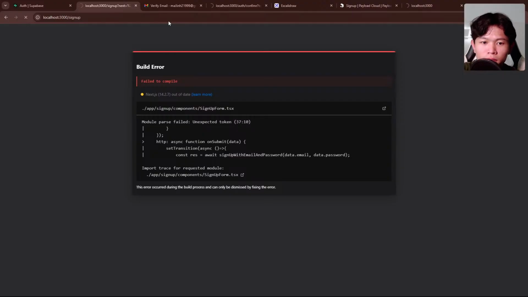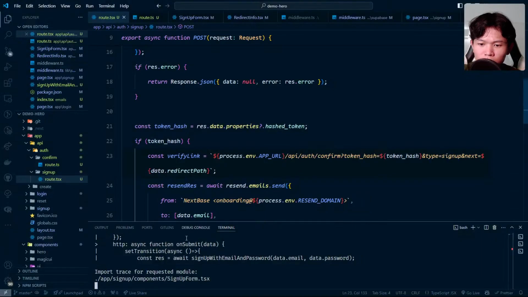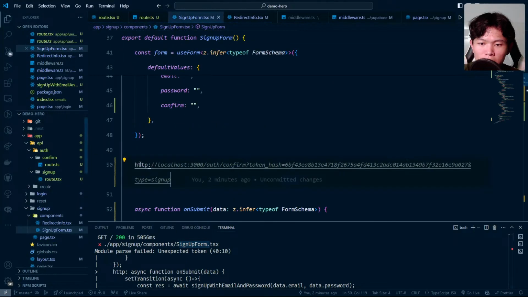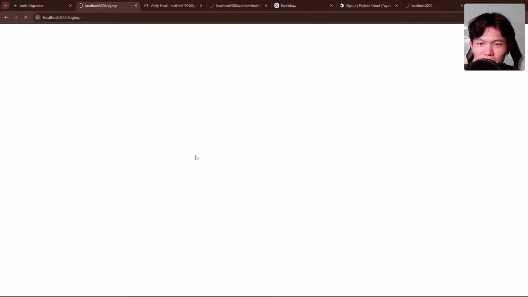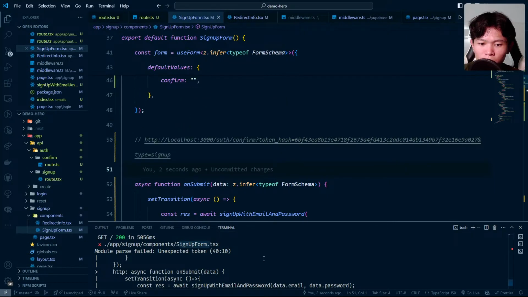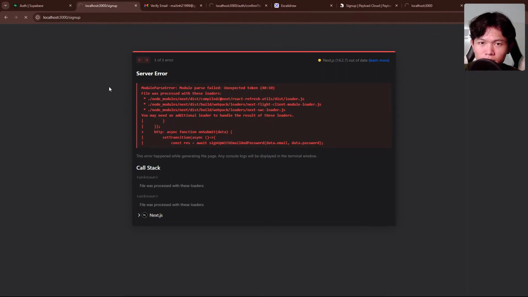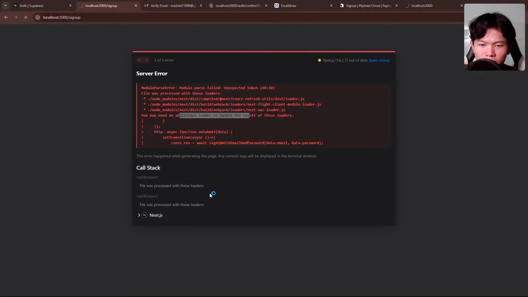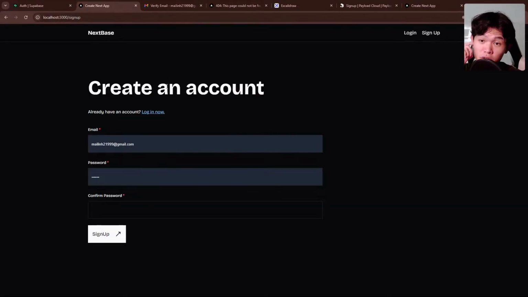We go here. So we still have this error. Strange, because I did not change anything in here. We have an asynchronous on the sign up form. Well, okay. Oh yeah, this one right here. My bad. I put the link right here. So this should work. No? Yeah, I'm sure that this is going to work. It's a bit slow right here. We need an additional loader. What's happening? Okay, so right now it is working.